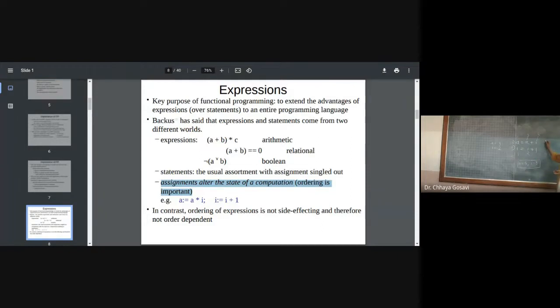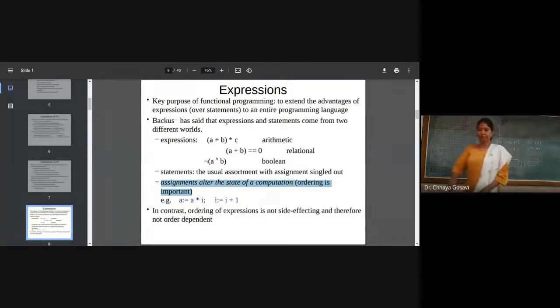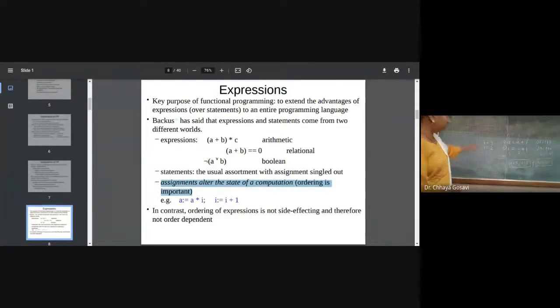But if you change the order, the first statement executed is I is equal to I plus 1 and the second is A is equal to A plus I. So now what will be the output? The value of I is 2 plus 1, which will be 3, and then this is 3 plus 3, which will be 6. So your output will be A is equal to 6 and I is equal to 3. So this output is not matching the earlier one. So here order is important. I cannot change the order because it will affect the computations.